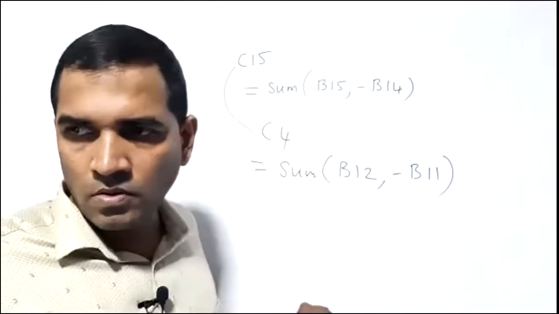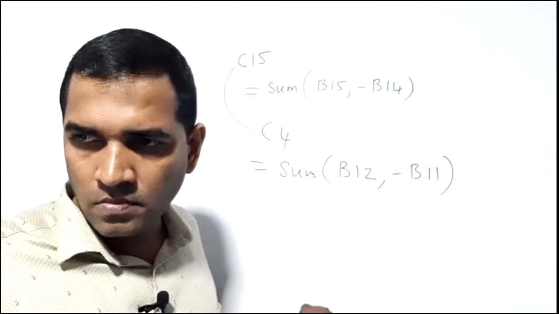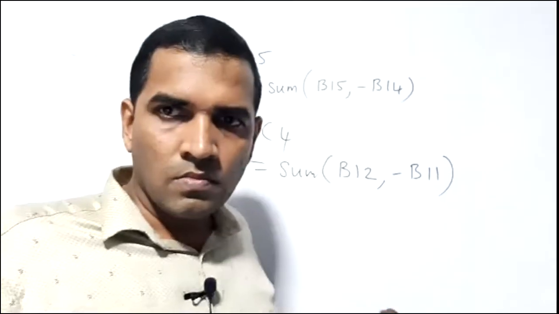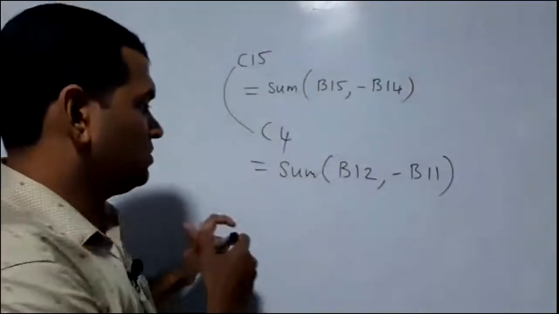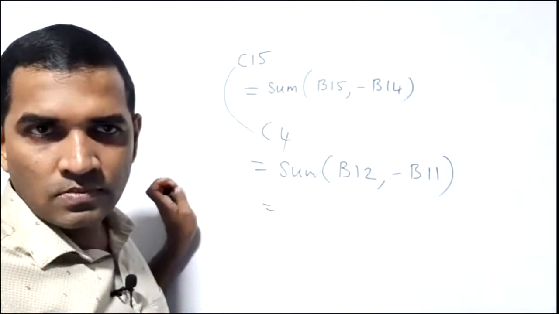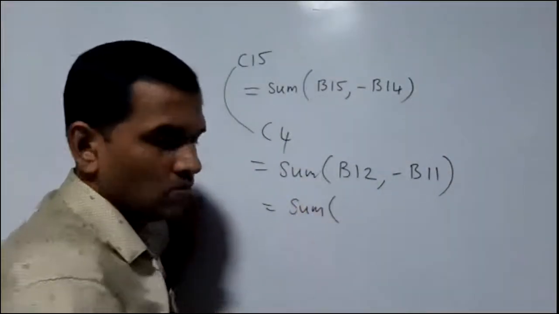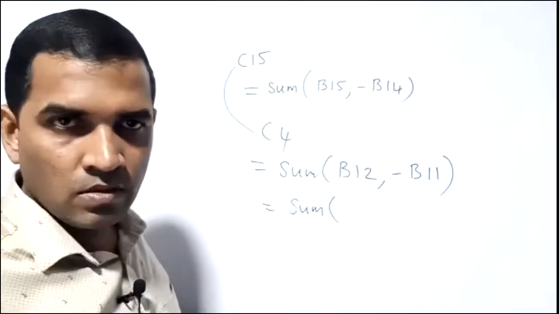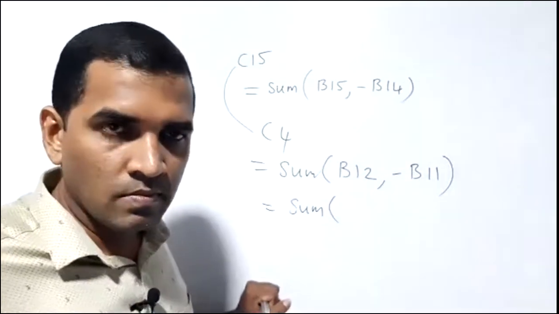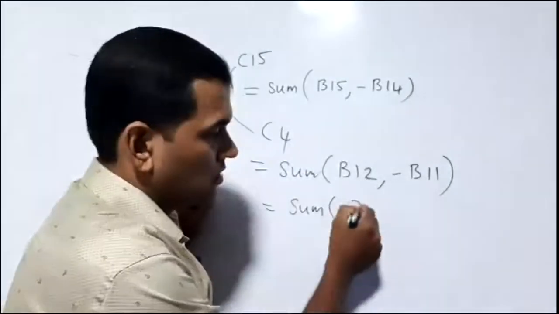Gobisha. No, sir. So tell me the answer. Equal sum, B4, right?